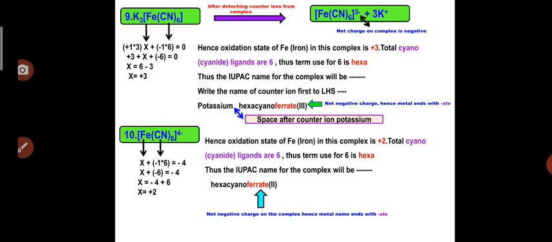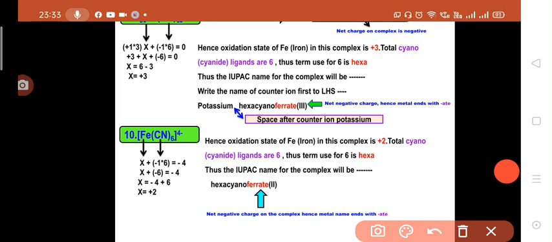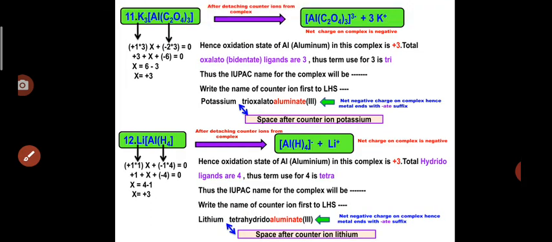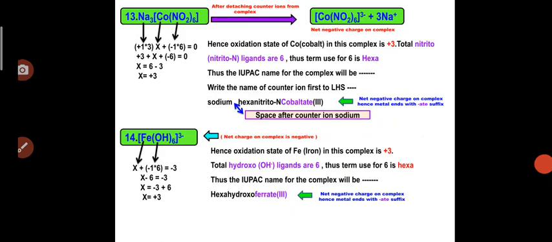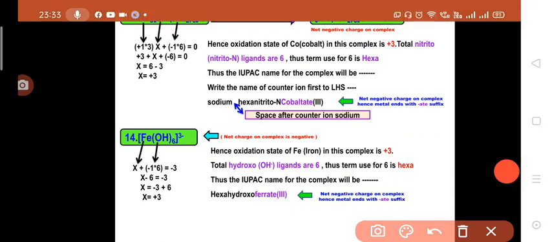So when this complex is dissolved in a particular solvent, it can be assumed that this potassium will leave this complex, and these 3 potassium ions will be detached from this complex, which is shown here.